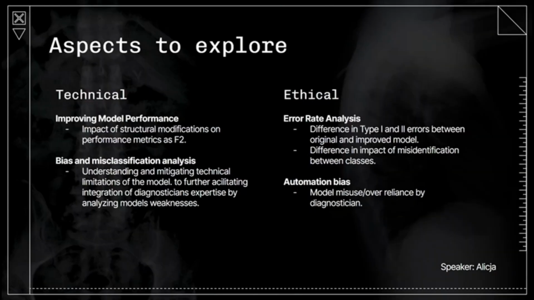Building on our research goals and our stakeholders, we can explore technical aspects such as improving model performance assessed by F2 scores and via per-class analysis to understand and account for common model weaknesses. Moreover, we can explore error rate analysis, examining how type 1 and type 2 errors vary between the original and modified models, and how misclassifications between various diseases vary across them. Moreover, automation bias explores potential over-reliance on AI by radiologists in clinical settings.